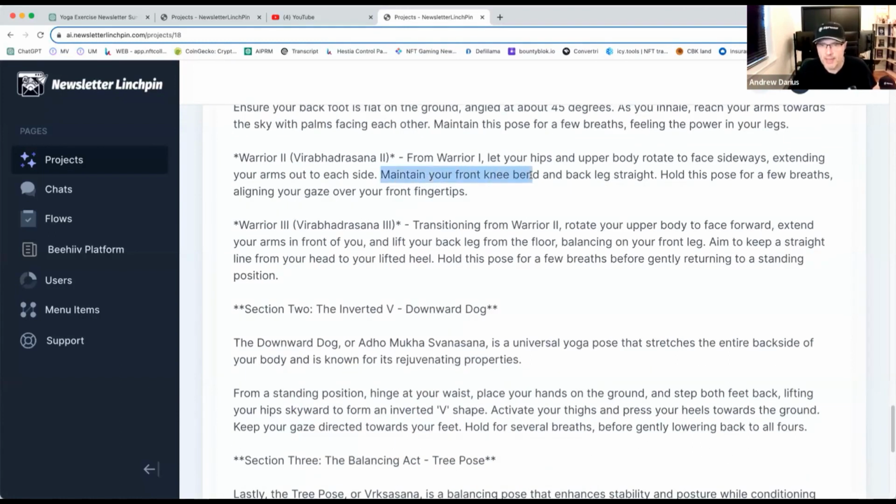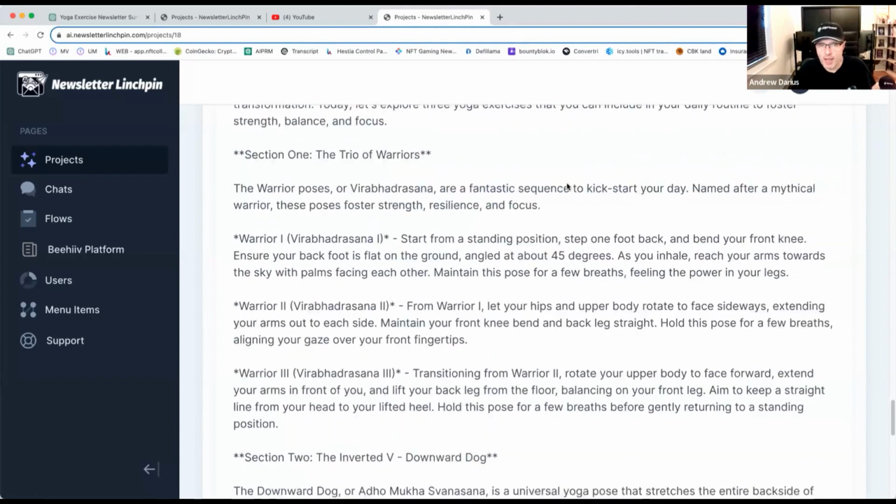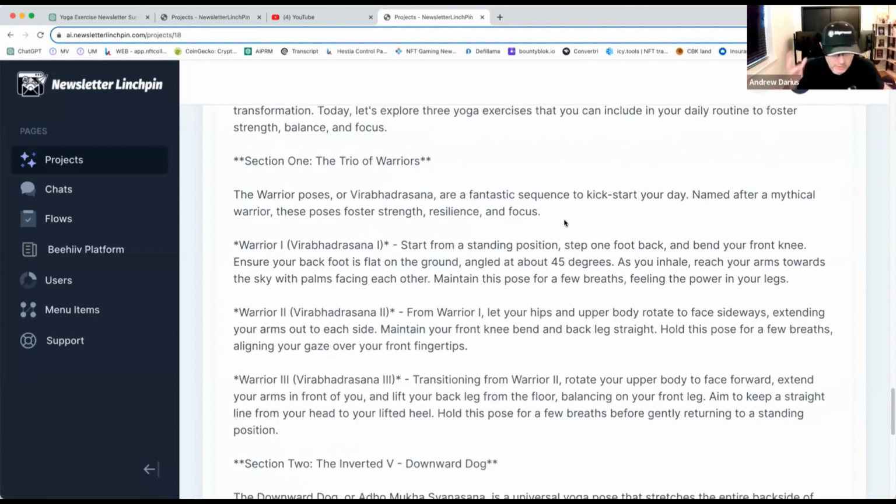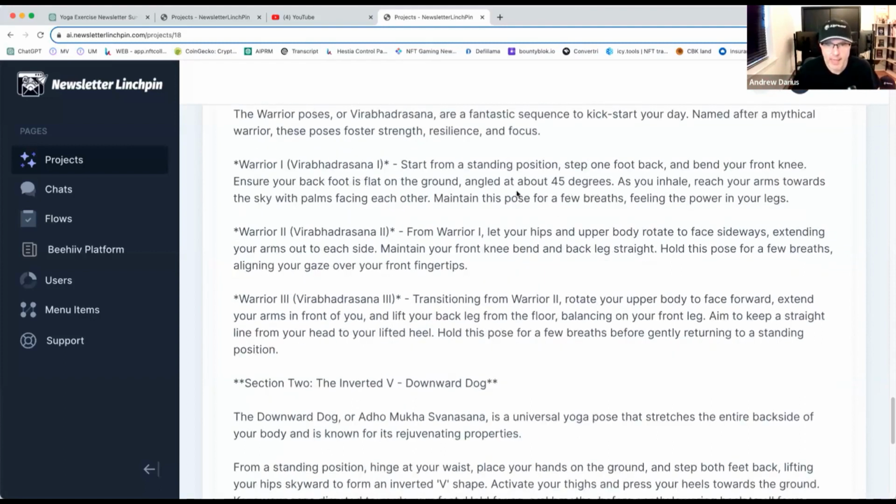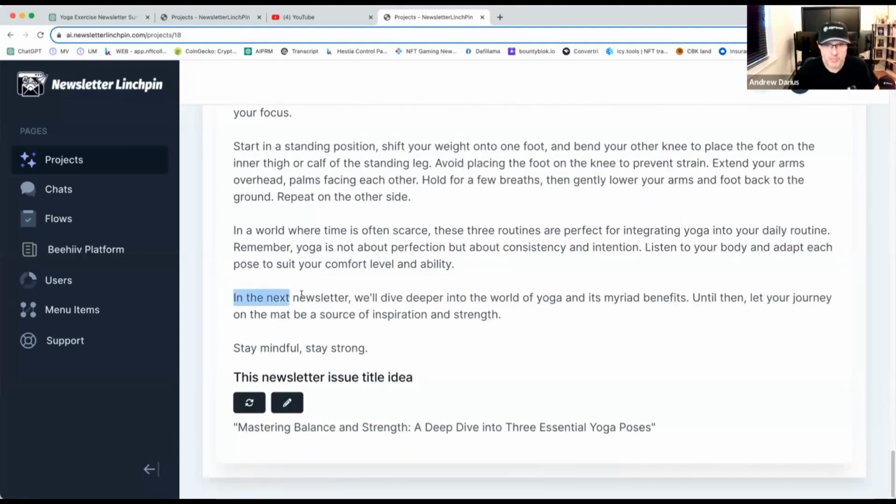Maintain your front knee bent and leg straight. So you feel better because you are a warrior, right? You are doing something, right? If this is your audience, you're doing something in the yoga universe. So there's a bit of this kind of mindset, but not too much. But you have actual mechanics, right? Angles, position.